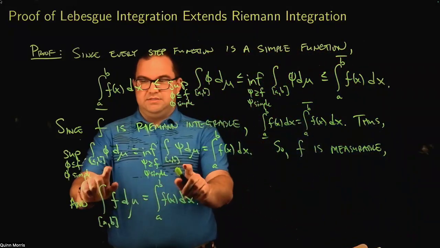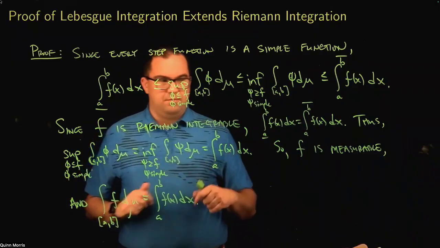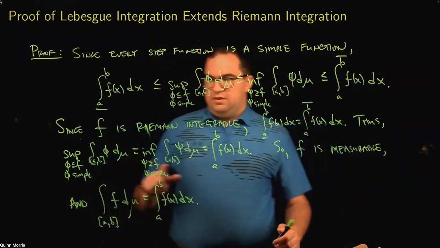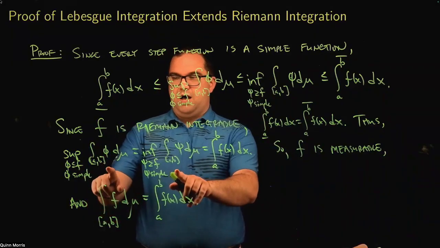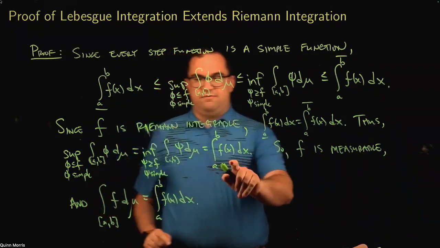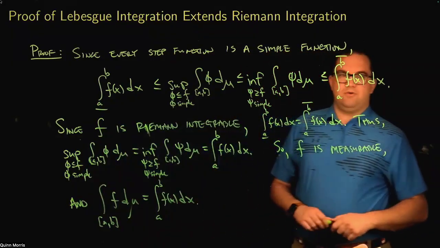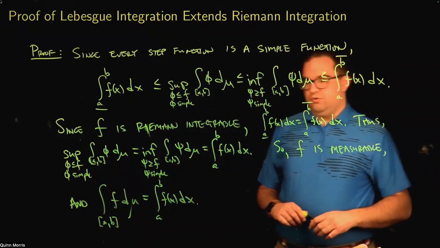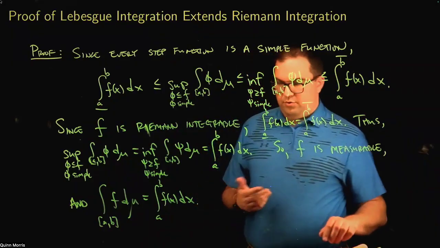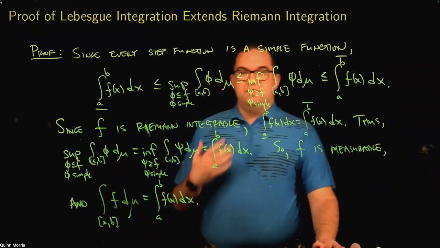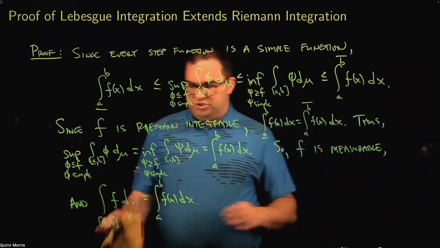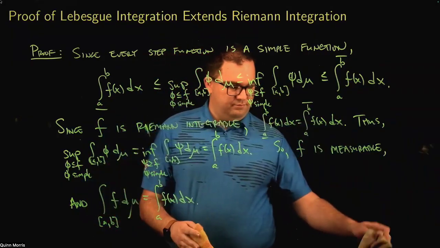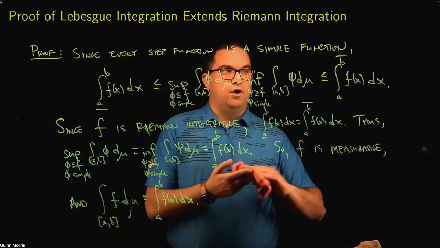And it's measurable because this supremum is equal to this infimum. And then once it's measurable, the value of the Lebesgue integral has to be this common value, but we also showed that this common value was just the value of the Riemann integral. So when your function is Riemann integrable, not only is it Lebesgue integrable, but the values of the Lebesgue and the Riemann integral agree with one another, which is, again, sort of as much as you might possibly hope for, right?